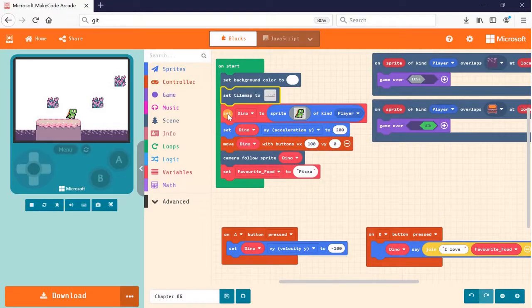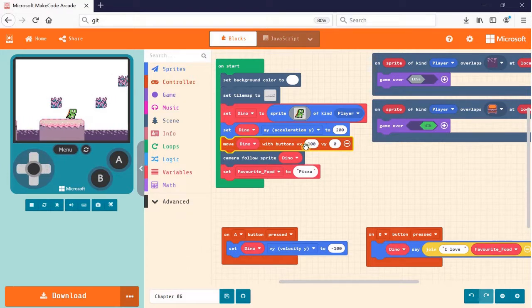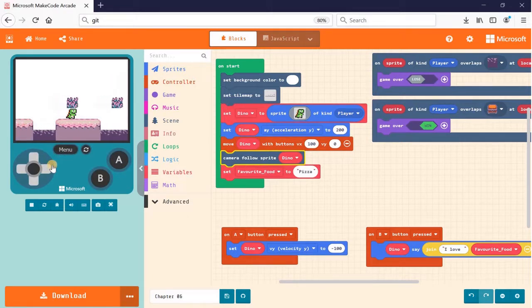Then coming back here, the 3rd block I have is I created a sprite, a player sprite that looks like a dinosaur. And then I also set a gravity for my dinosaur so that it gets pulled to the ground by using the acceleration Y. And then I also have the block to allow me to move Dino to the left and right. So I have disabled the VY so that it won't go up and down by using the directional button. And then of course I will let the camera follow my sprite, which is why you can see that as I move around, the camera or the display actually moves along with it as well.